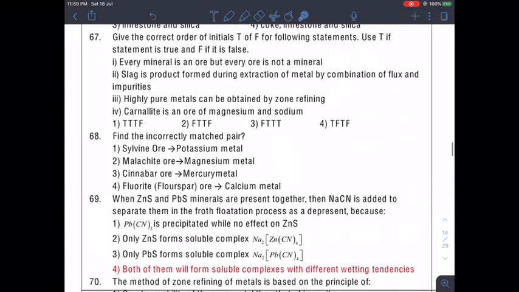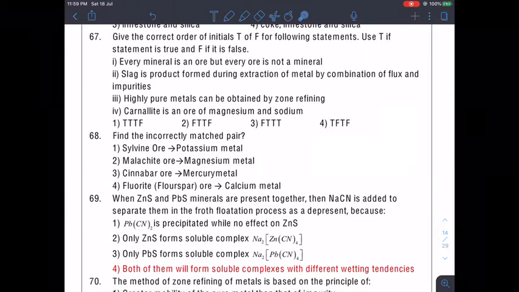Now give the correct order of T and F for the following statements. Use T if the statement is true and F if it is false. So basically we have to tell true and false. Every mineral is an ore. Wrong. Why? Because a mineral from which we can extract metal economically is termed an ore.